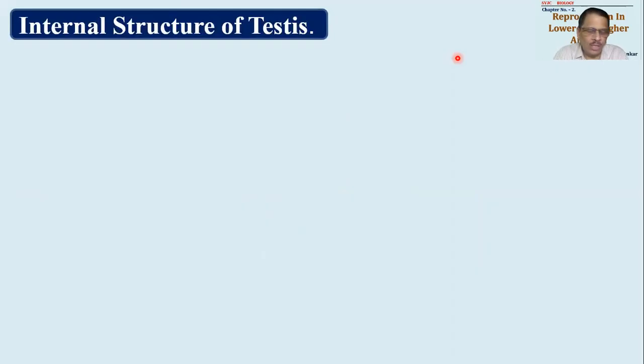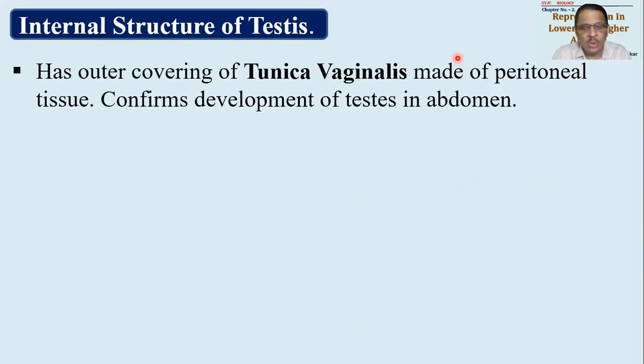Now we have to go for understanding internal structure of testis. When we cut open the testis, सैजिटल सेक्शन कहेंगे उसको, जब हम लोग टेस्टिस को लेके उसको जस्ट वर्टिकली कट करेंगे, सो इट्स इंटरनल स्ट्रक्चर कैन बी रिवील्ड वेरी वेल. If we take into consideration this internal structure, you will find that there are 3 layers available. The outermost covering of testis will be considered as tunica vaginalis. This tunica vaginalis, though it is having a name vagina, has got nothing to do with vagina. Vagina is a part of female reproductive system, फीमेल कॉपुलेटरी ऑर्गन. वो हम लोग फीमेल रिप्रोडक्टिव सिस्टम में पढ़ेंगे वहां पे.